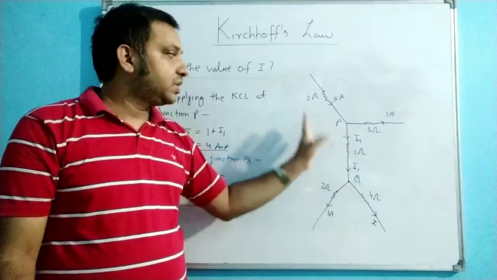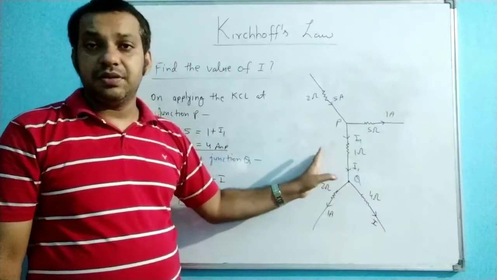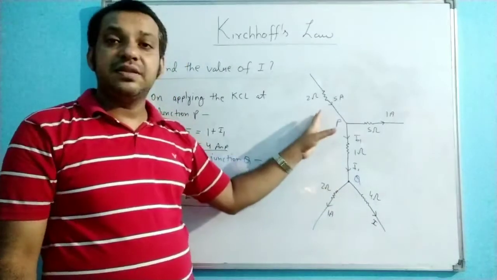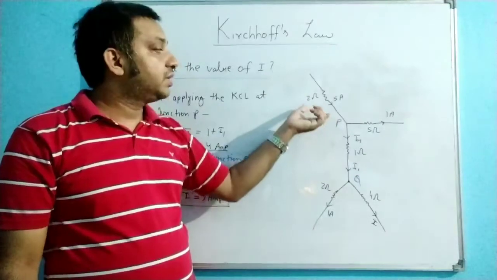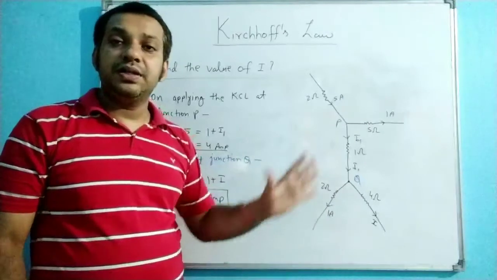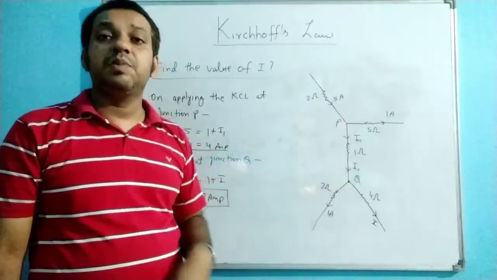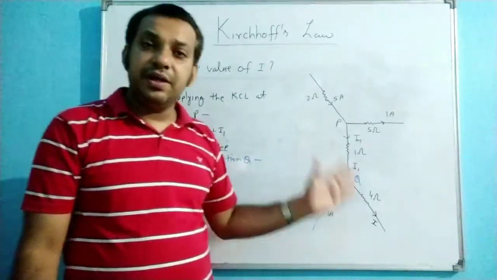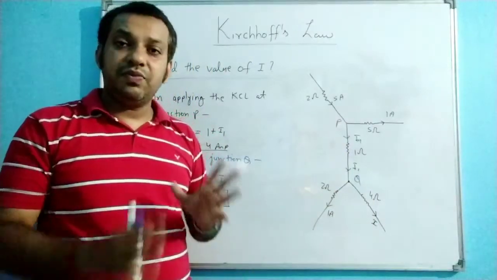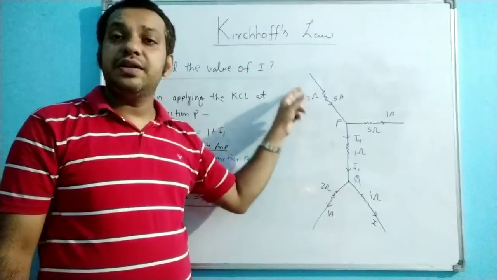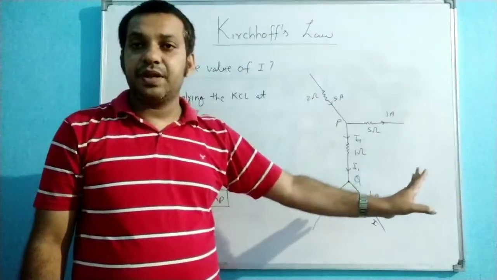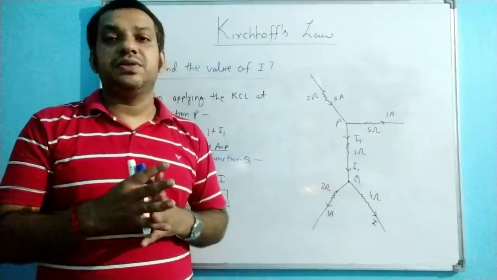This question was asked in the NEET examination. Here the only confusion is, if students start to think the resistances are opposing the current, so the resistance is high and the current will be lesser. No need to worry, because unless we know the potential difference, we cannot predict the value. So the resistances are only for distraction. You have to focus only on the amount of current reaching the junction and the amount of current leaving the junction, because it is only the law of conservation of charge.